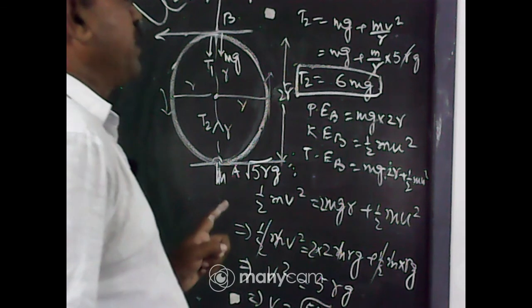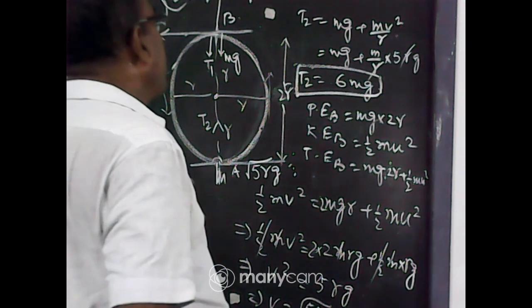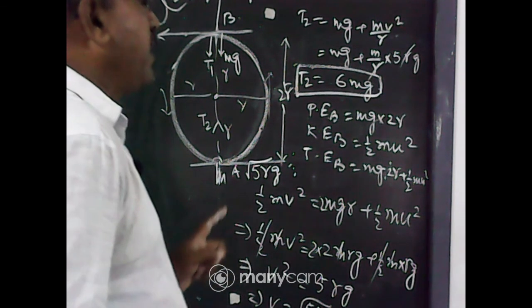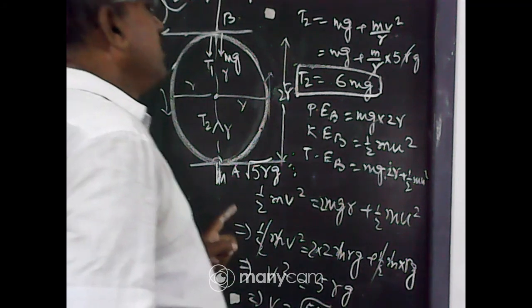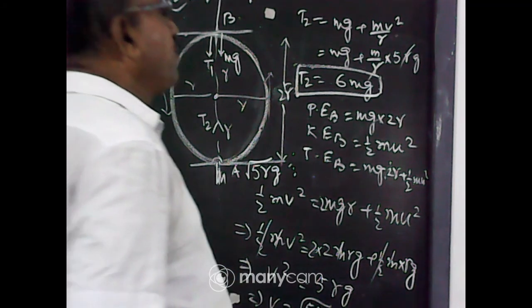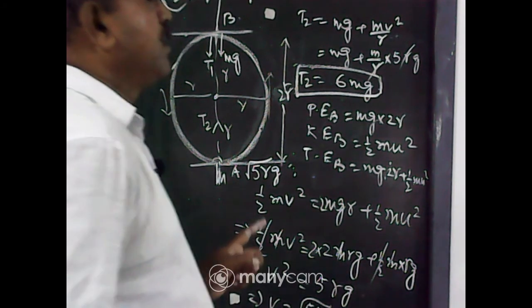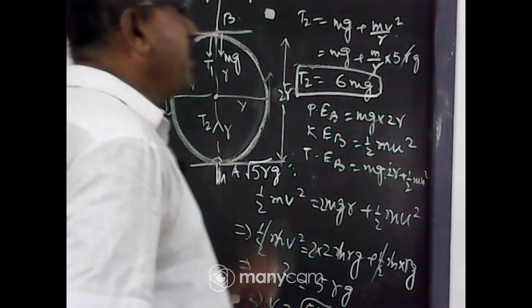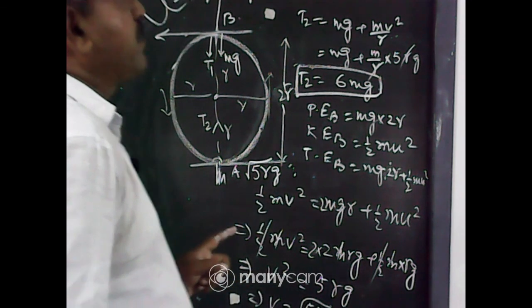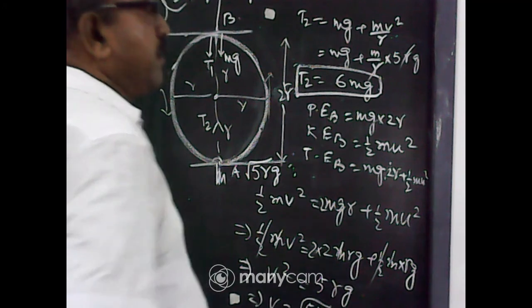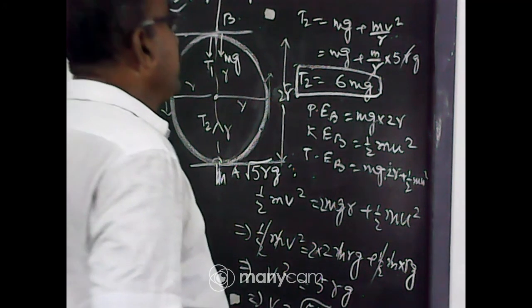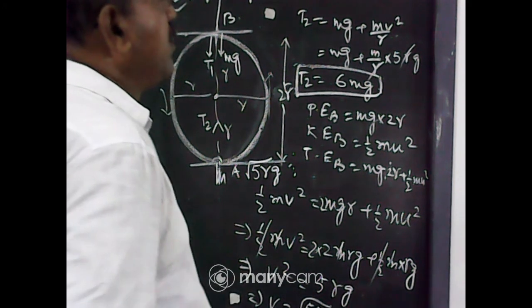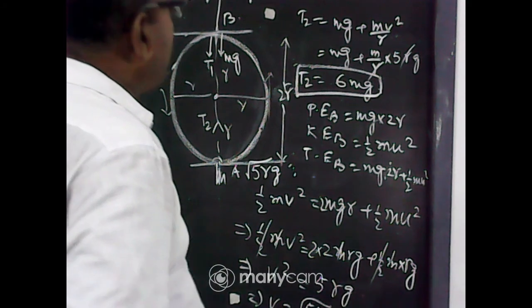When you consider the horizontal circular motion, at that time you find the centripetal force, centrifugal reaction and the centripetal acceleration. Banking on the road, cyclist, so many applications are there.